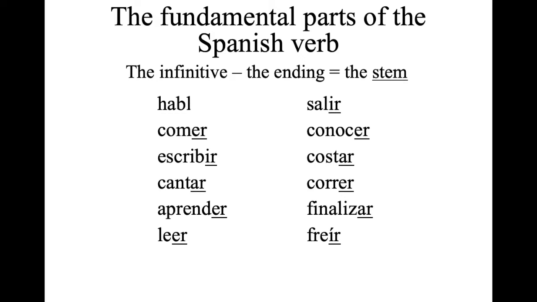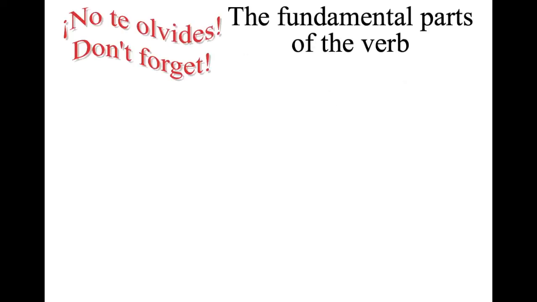What would be the stem of comer, to eat? Com, exactly. What would be the stem of escribir? Escrib. What would be the stem of cantar? Cant. What would be the stem of aprender? Aprend. And what about leer? Le. How about salir? Sal. How about conocer? Conoc. How about costar? Cost. How about correr? Cor. How about finalizar? And how about freír? Fre. All right. No te olvides.